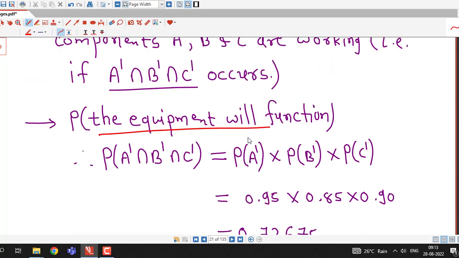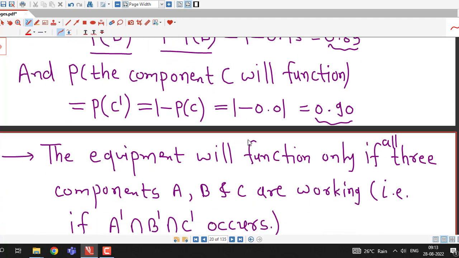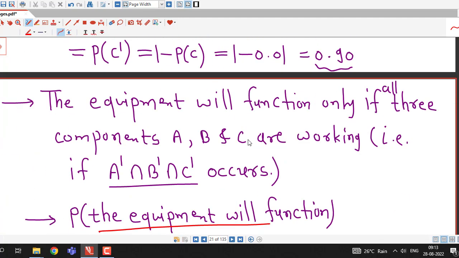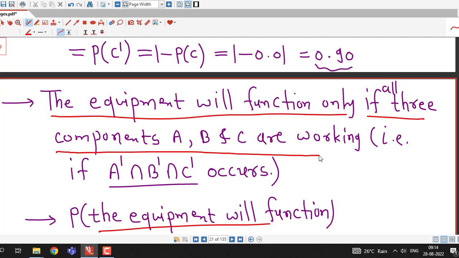So this is not a very hard question, we just have to understand what is given and how to use it to obtain the required probability. So this is the main thing. It is given that equipment will function only if all three components work. That means A dash, B dash and C dash occur. Therefore we have to take the intersection.